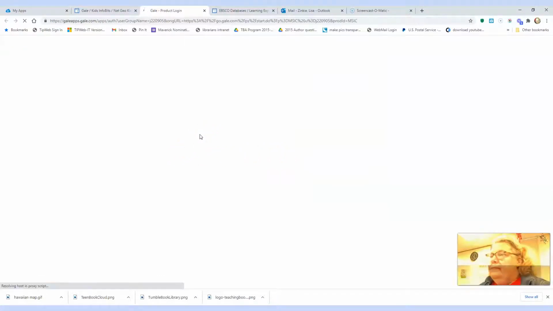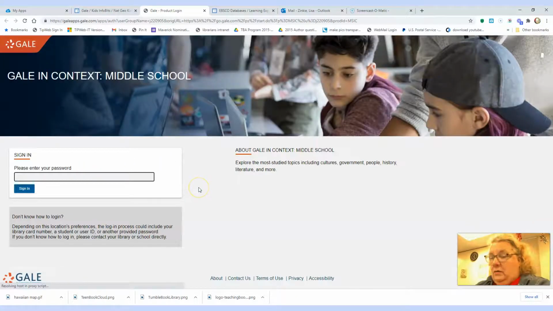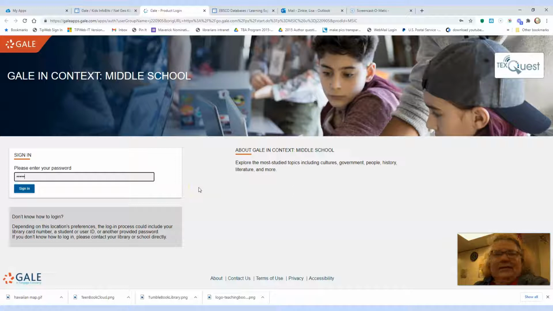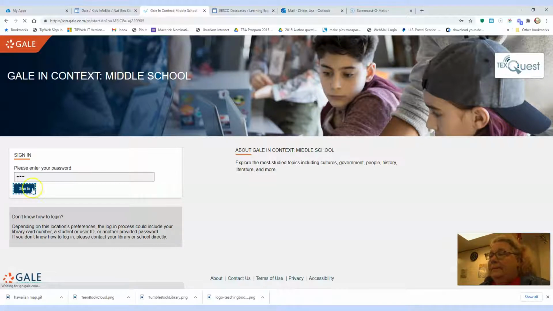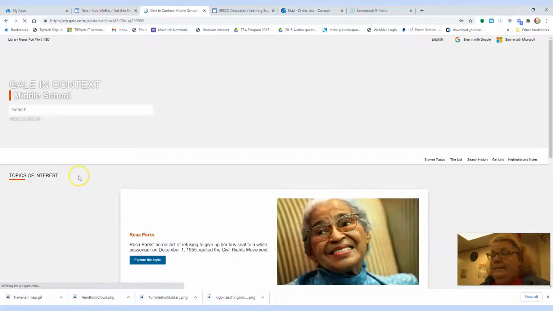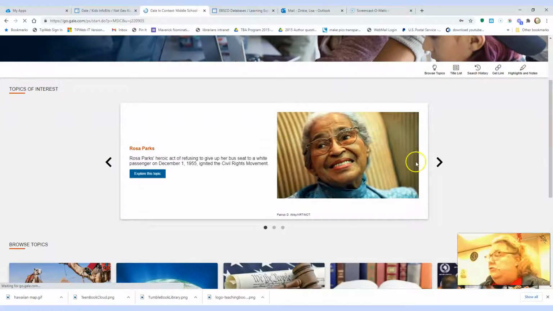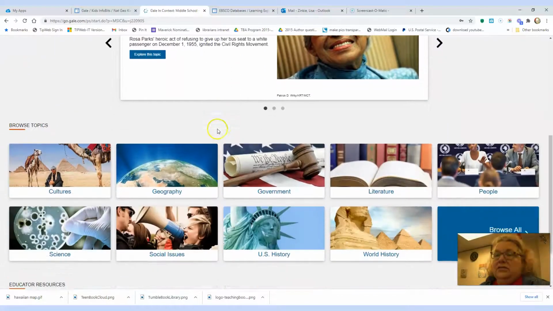See if it asks us to log in. It's usually really good about saving that, but maybe it didn't. Okay, so remember it's FWISD. It didn't ask for your username, so don't worry about it. Just put in the password. And it worked. Hooray.